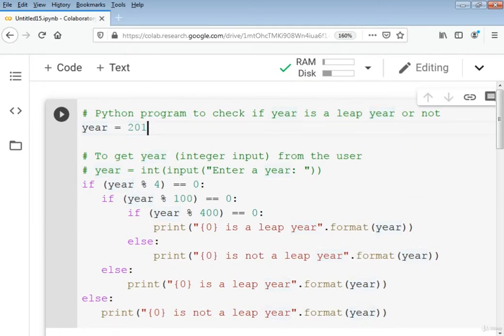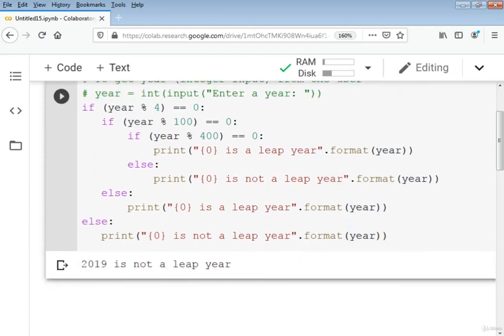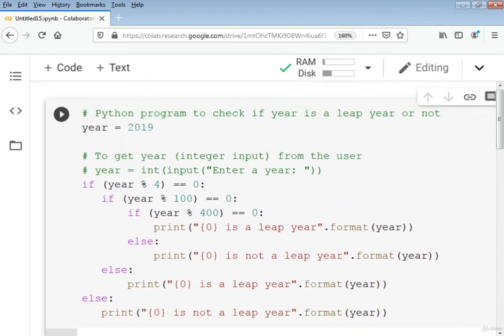So we change the year to 2019 and check. You see that 2019 is not a leap year. So this is our condition block. There are 3 conditions. With the help of these conditions, we will check whether a year is a leap year or not a leap year.